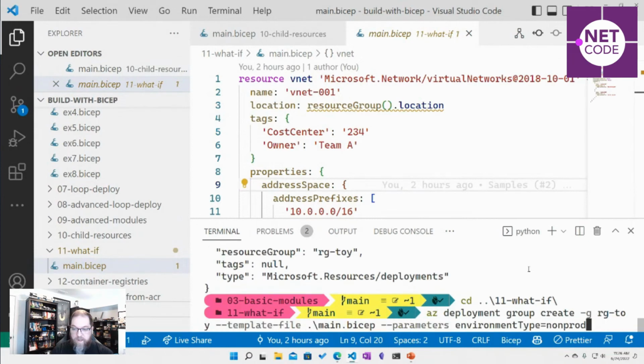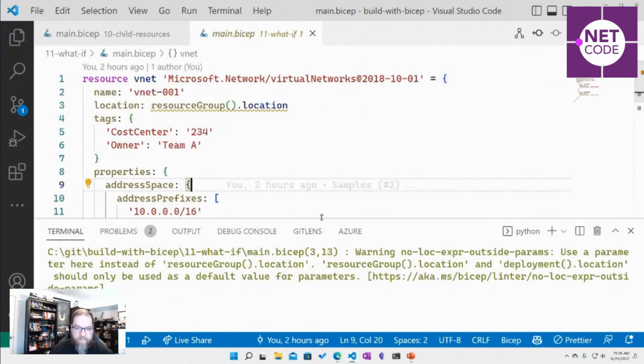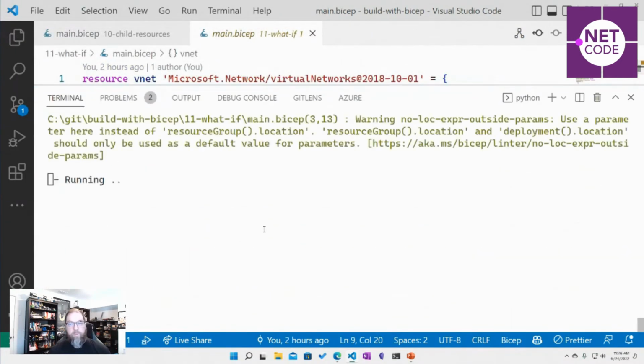Instead of doing my az group deployment group create, you could do a what if. That is a command that is essentially going through a deployment, but instead of creating things, it's going to show you what would happen.